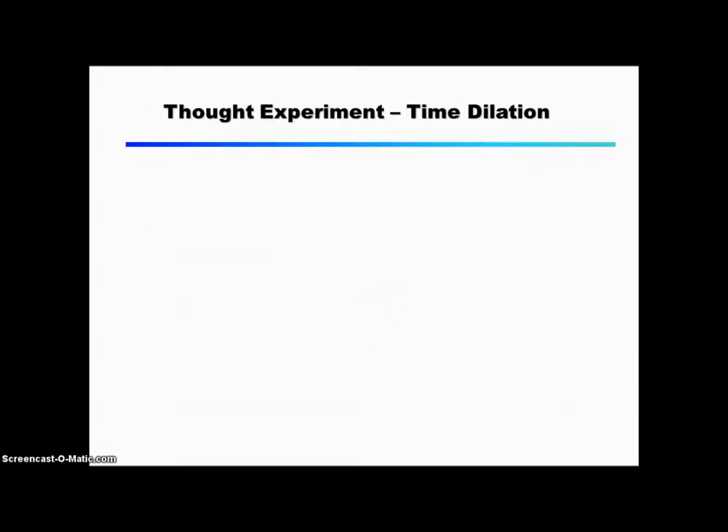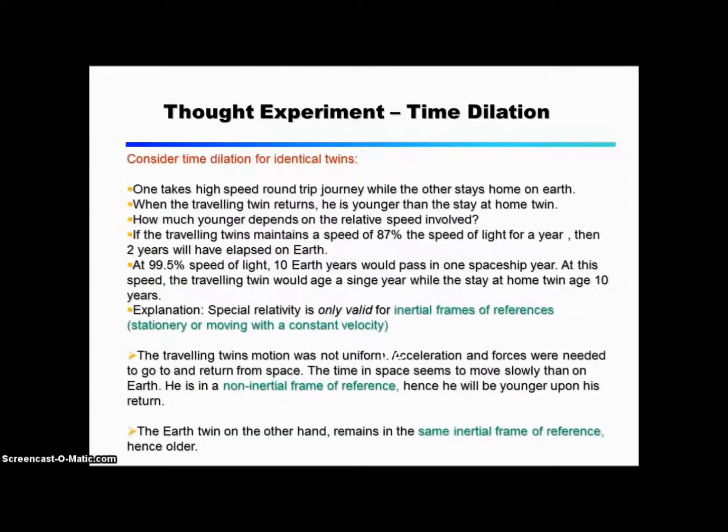delta t equals 6.67 seconds. Thought experiment. Consider time dilation for identical twins. One takes a high-speed round-trip journey while the other stays at home on Earth. When the travelling twin returns, he is younger than the stay-at-home twin. How much younger depends on the relative speed involved.